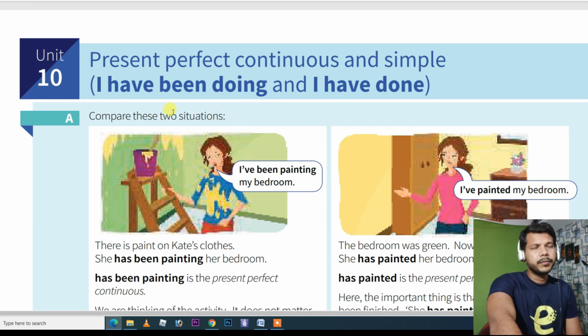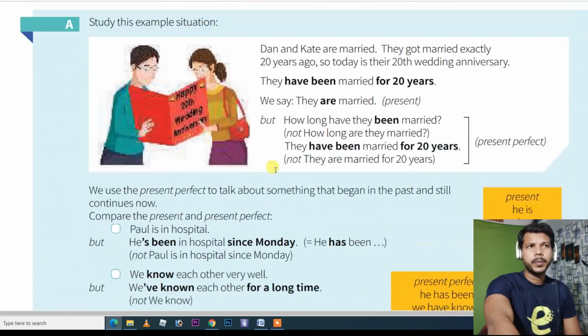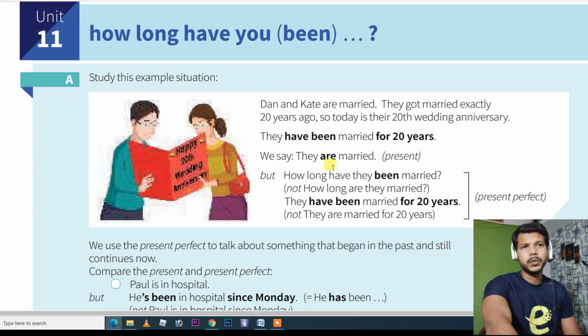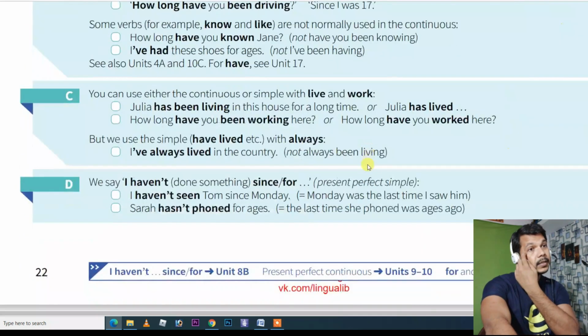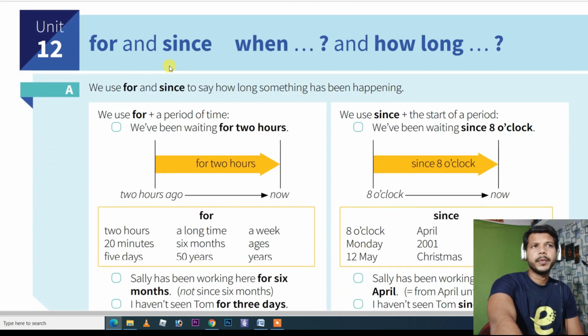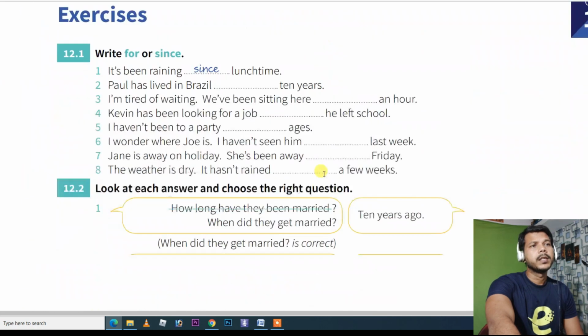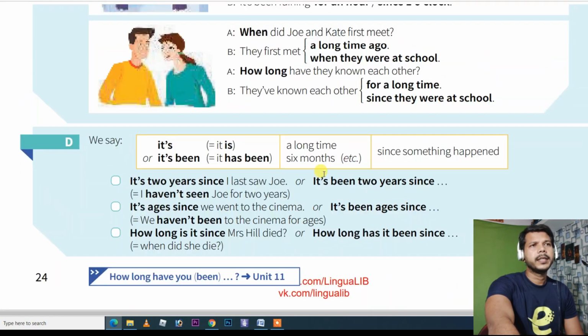So guys, here we will focus on unit 10, which is about present perfect continuous and present perfect. We will complete unit 11 as well, because this is also part of present perfect. Here you will understand how to ask questions using how long have you been, and we will focus on unit 12 as well. This is about for and since, only 10, 11 and 12.